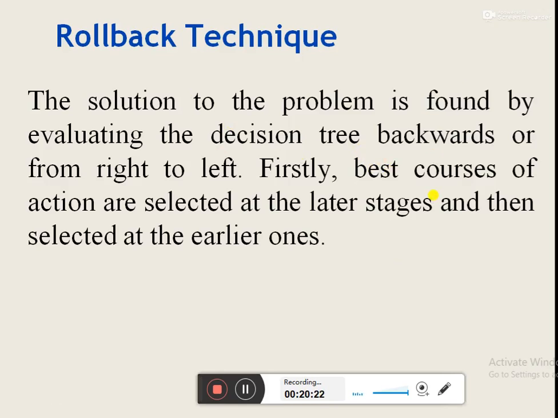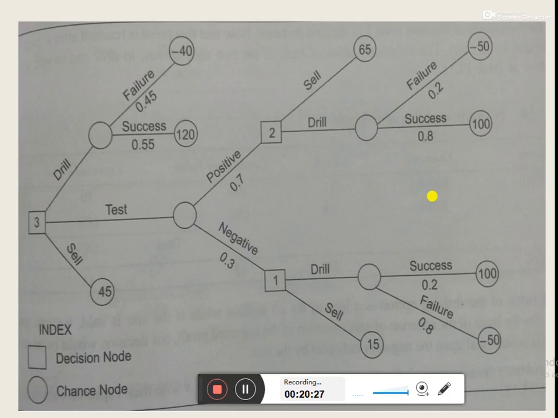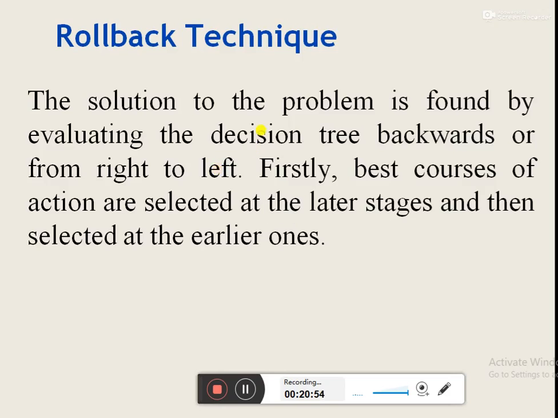In short, first of all, we need to find out the best courses of action on the right side of the decision tree, and then we move towards the left side, to select the best options at the earlier stages of the decision tree. So our movement would be from right side to left side while finding the optimal strategy with the help of the decision tree. So let's find the optimal solution of this problem.